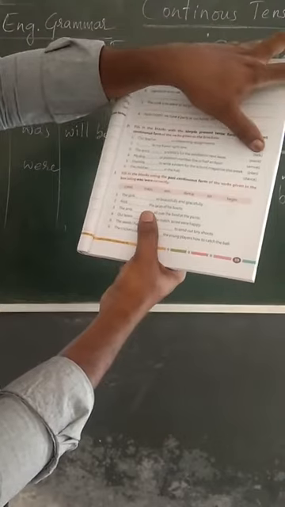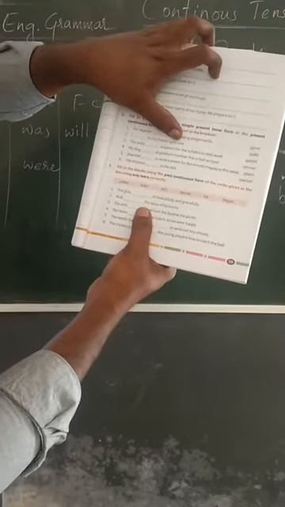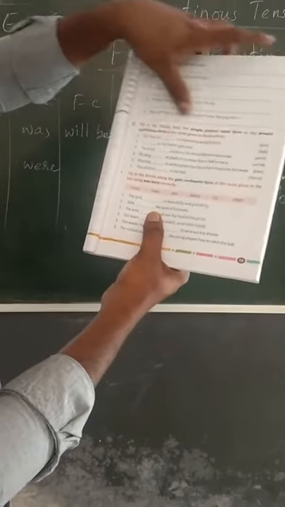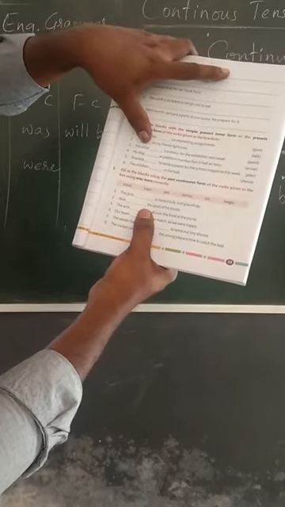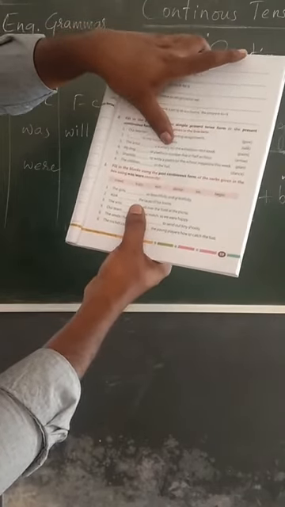Here the verb is talk. I am talking to my friend right now. We can use the present continuous form. The artist is painting a scenery for the exhibition next week.